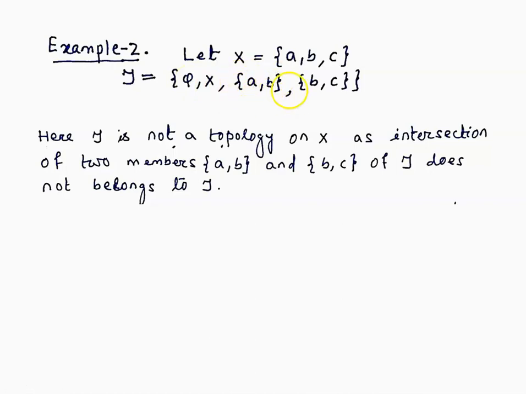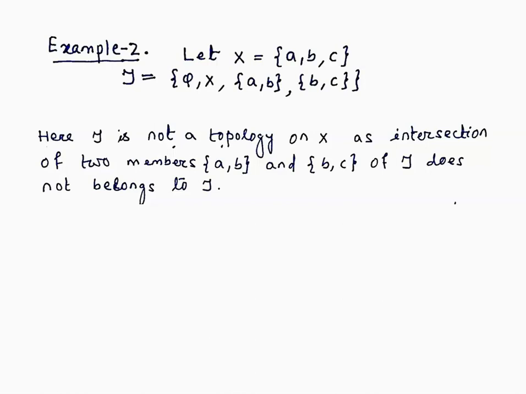If we take these last two members AB and BC and take their union, the union is ABC, which is the whole space X, which is again a member of tau. So you take any members from this collection, take their union, and the union is there. So the second condition is also satisfied. Now to check whether the third condition is satisfied or not.